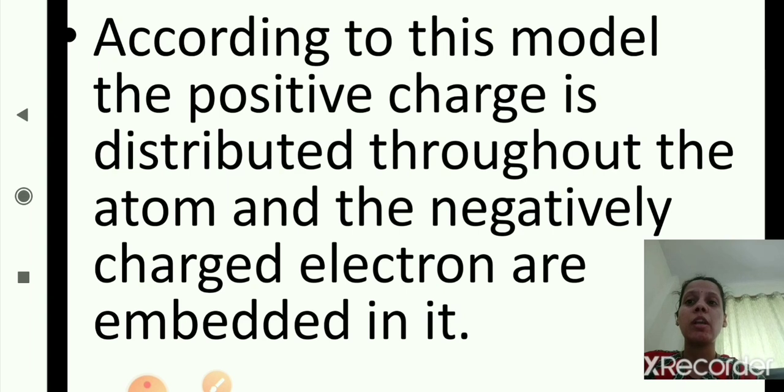According to this model, the positive charge is distributed throughout the atom and the negatively charged electrons are embedded in it.